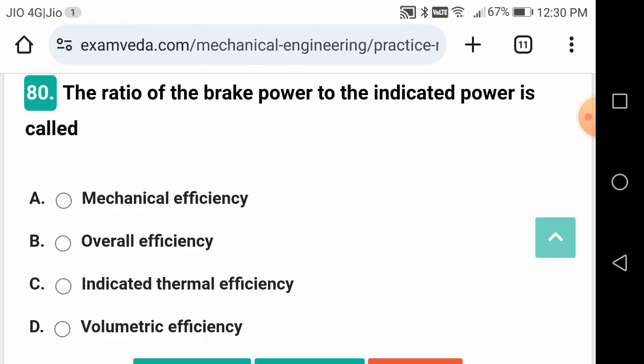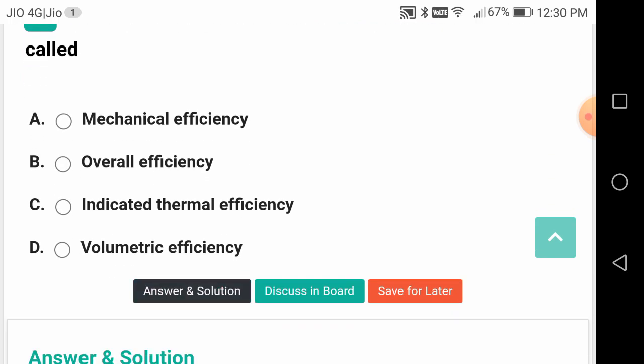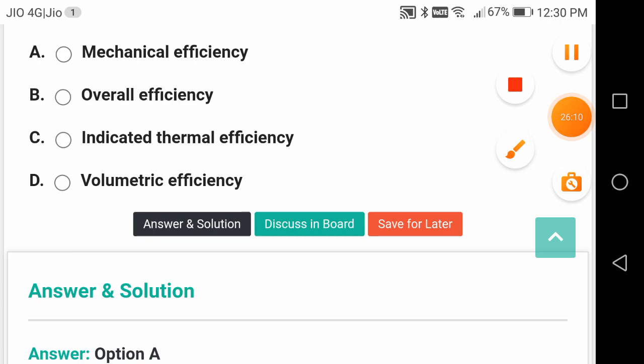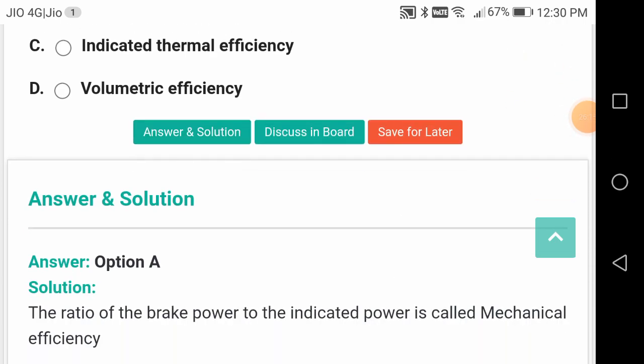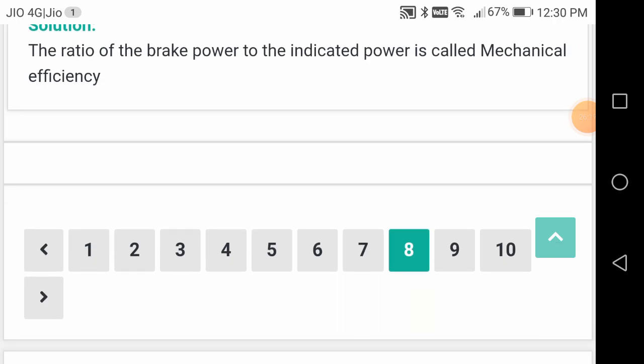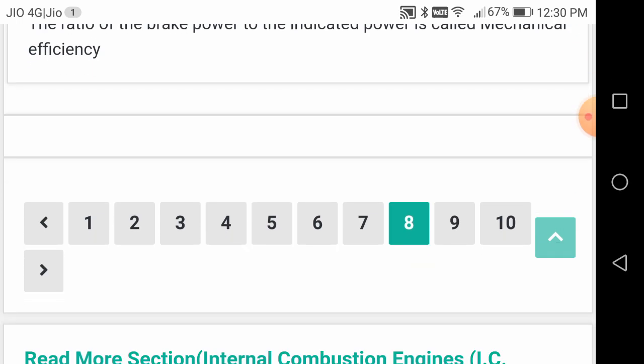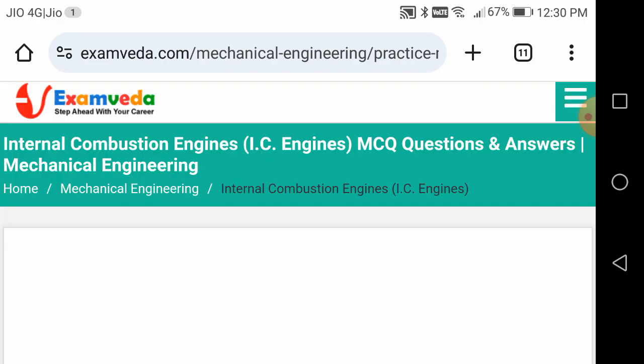The ratio of brake power to indicated power is known as what? Mechanical efficiency. BHP by IHP. Brake power is the power available at the crankshaft. IHP is the power generated in the cylinder due to the combustion of the fuel and air supply.